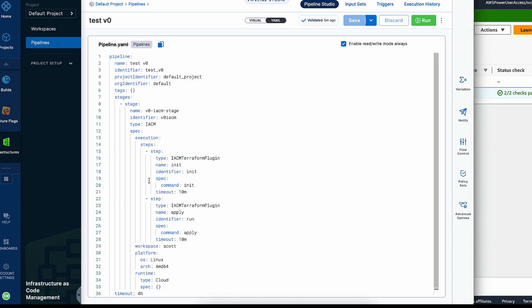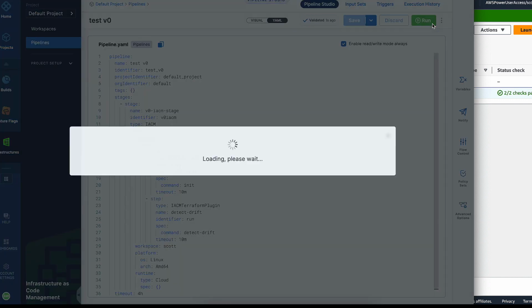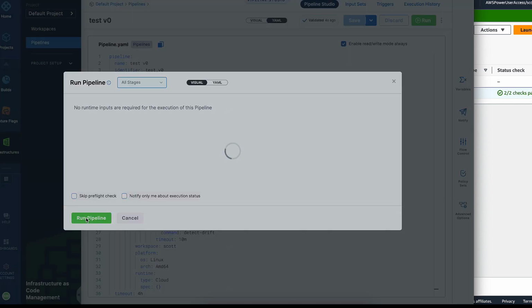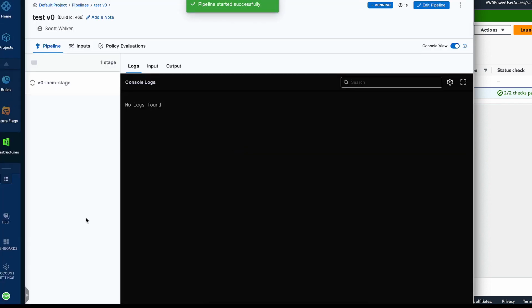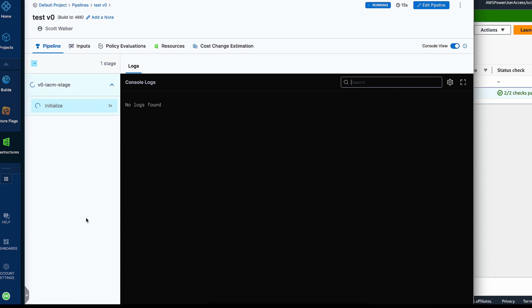So rather than this apply pipeline, let's make a change to the pipeline and say detect drift. And if we run this guy, then what we're expecting to happen here is that Terraform is going to run. It's going to compare the real world out there in EC2 against how the world should be, the desired state against the actual state. And whenever we find that some changes have happened outside of Terraform, that's going to be highlighted to us here in IaC. And then in this case, the pipeline's going to fail.